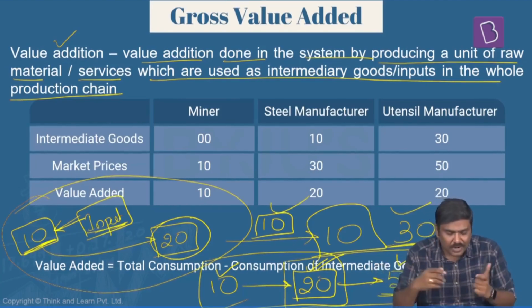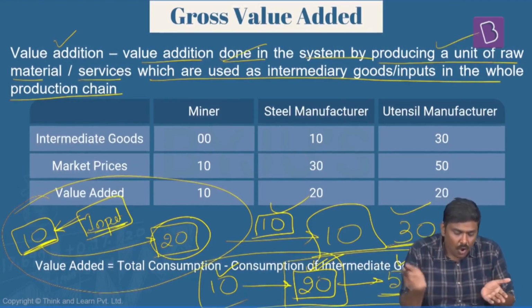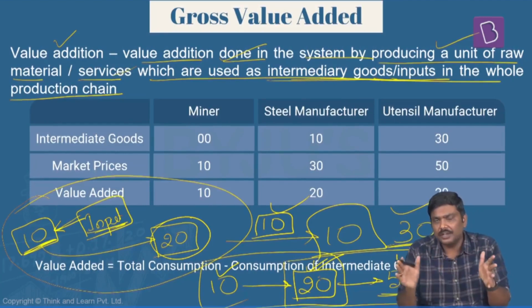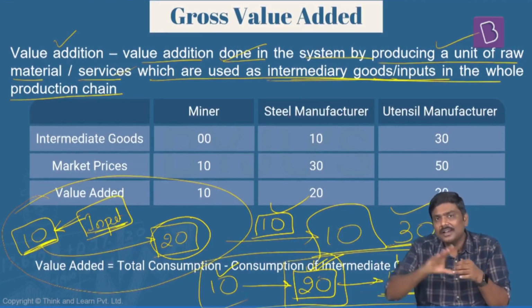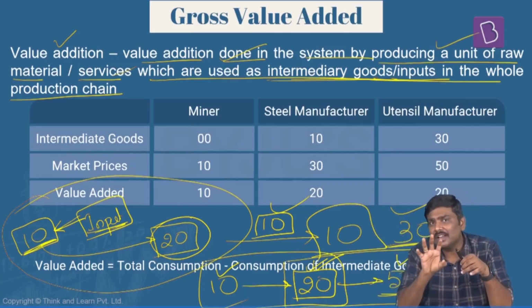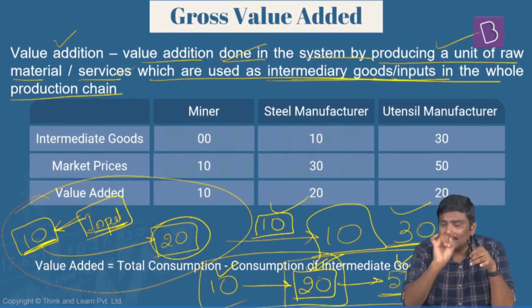Is it okay? So value addition is generally done in the system whenever there is a production of a unit of a raw material or a service which are used as intermediary goods or inputs in the whole production chain. At every step, until the good or service is sold to the final consumer. What do you mean by final consumer? Final consumer is the one who will use the good, who will consume the good, right?